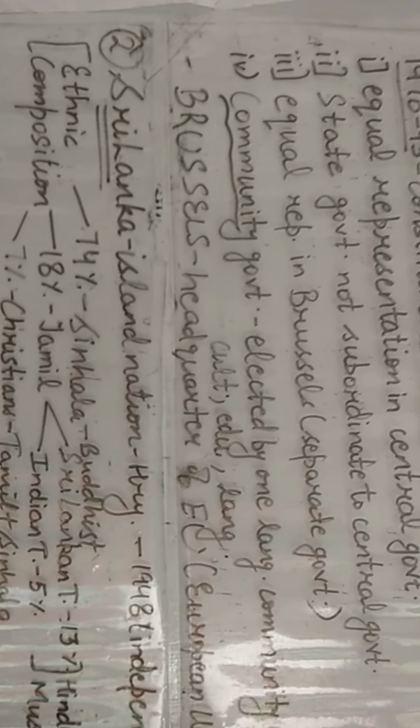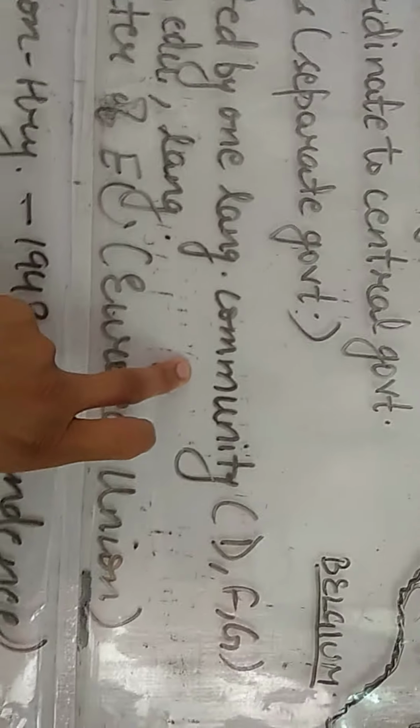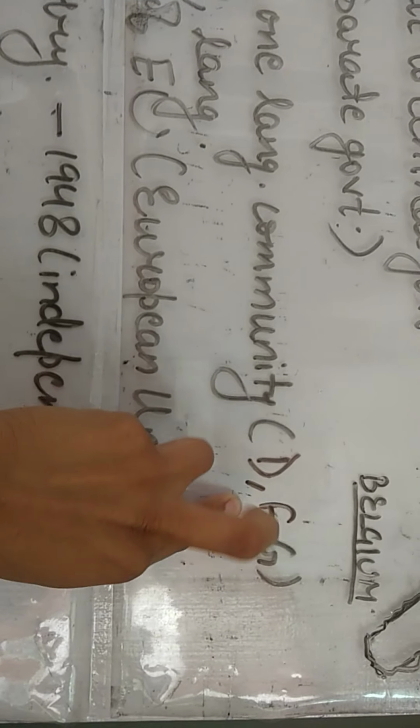One unique feature of this accommodation of Belgium is community government. So community government is the one which is elected by people belonging to one language community. That is, we have separate Dutch community government, French community government and German community government. Their main task is to deal with the cultural, educational and language related issues.